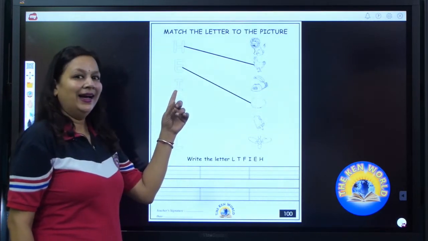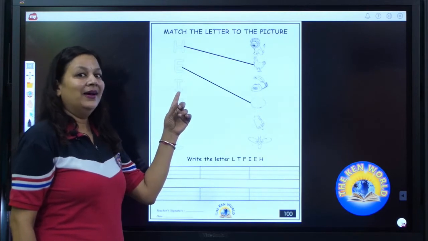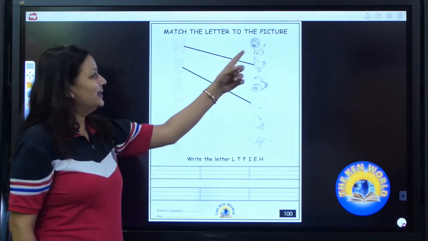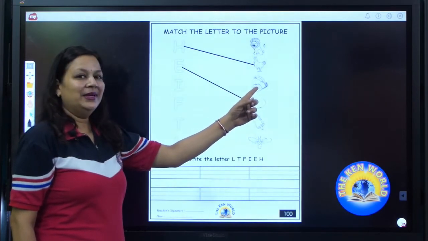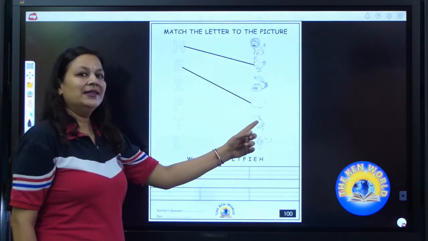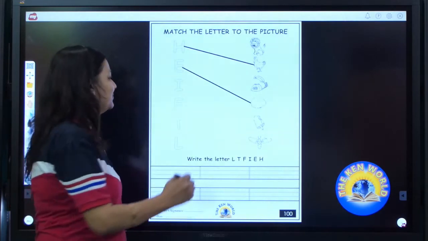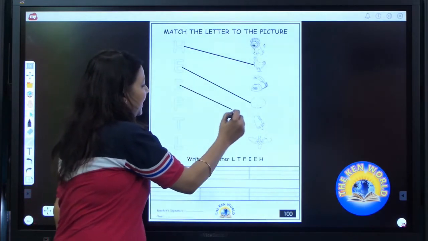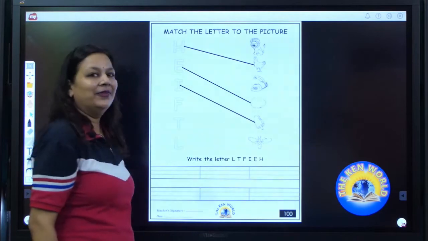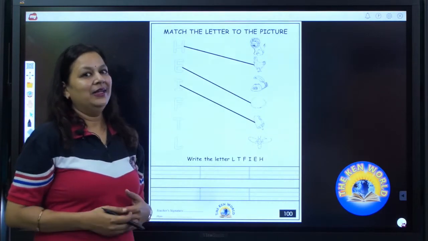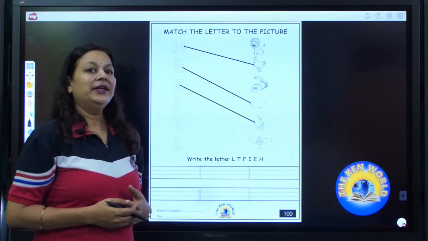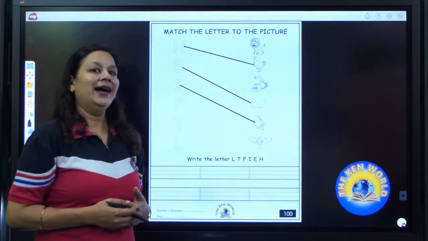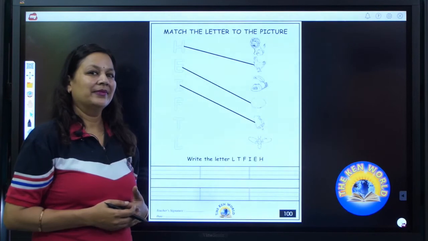It's I. I for ice cream. Is this ice cream? No. Is this ice cream? No. Is this an ice cream? Yes. We will match it with I. I for ice cream. Now it's your turn. Speak loudly. I for ice cream.